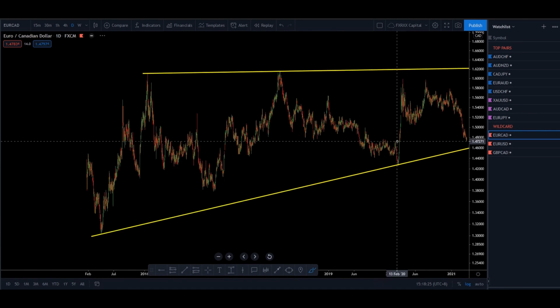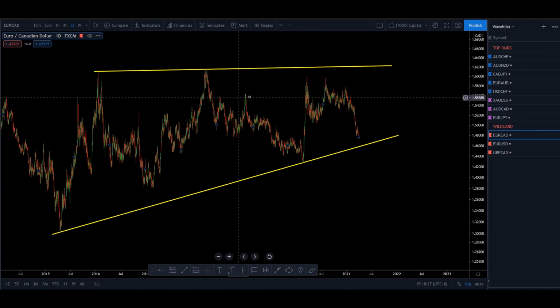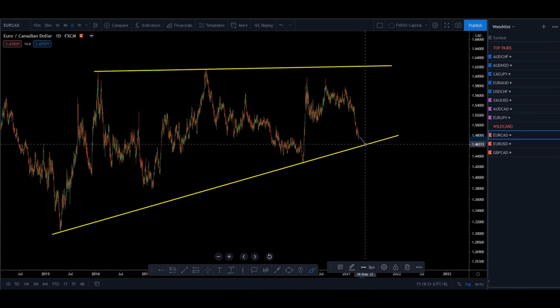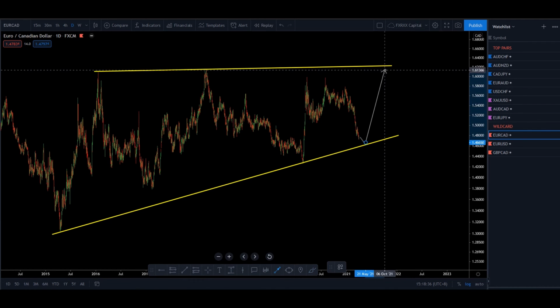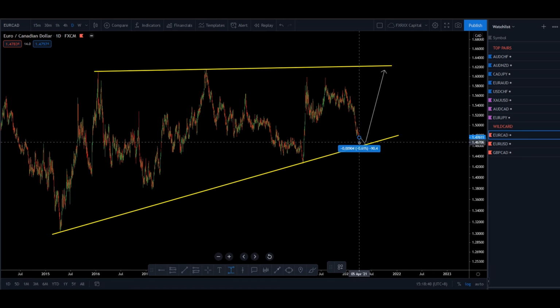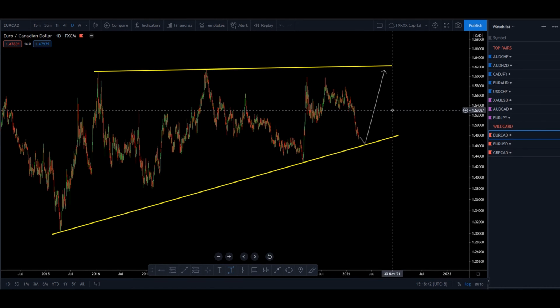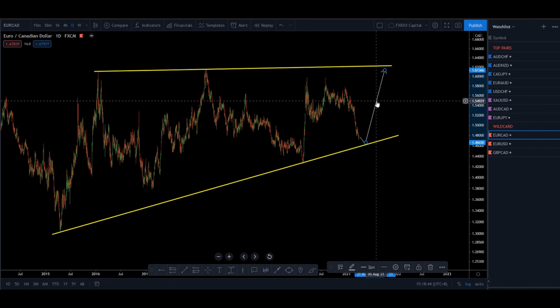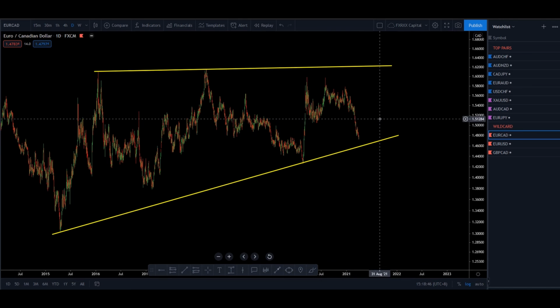Price is still under development. We see in high time frame for EuroCAD, we are at the second touch and price is approaching the third touch. I'm happy to buy from this position. Why is this pair in our wildcard? Because the movement to downside is about 200 pips. It takes quite some time for structure to develop a 200 pip move. So we just let the price movement develop first.